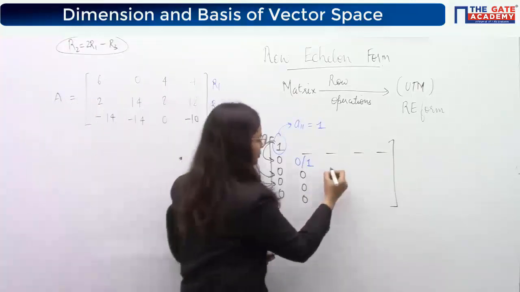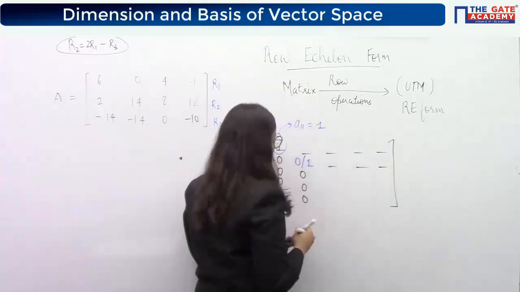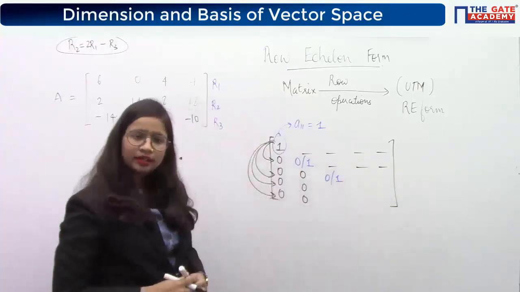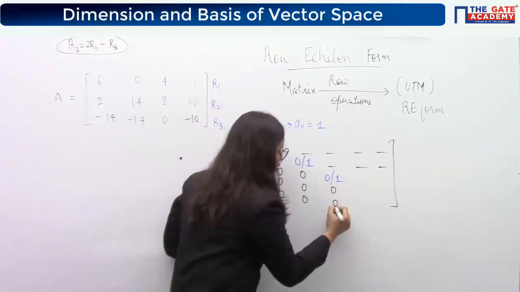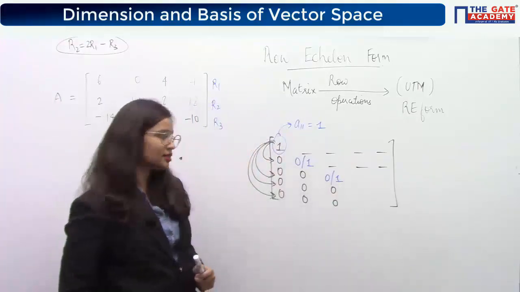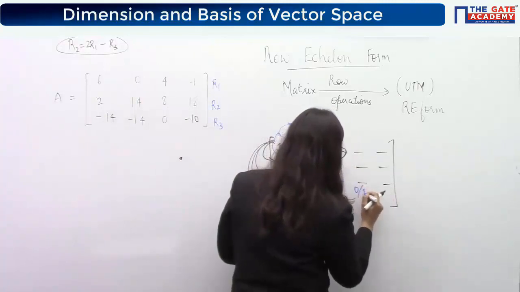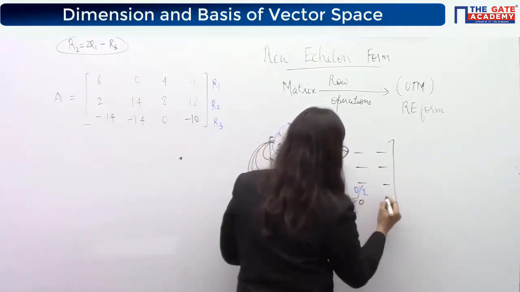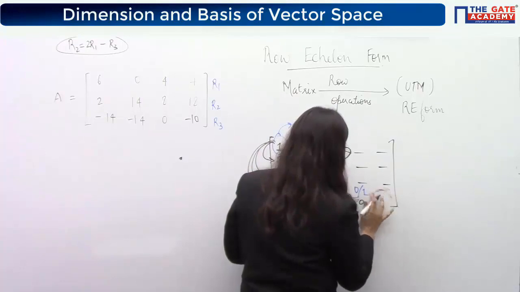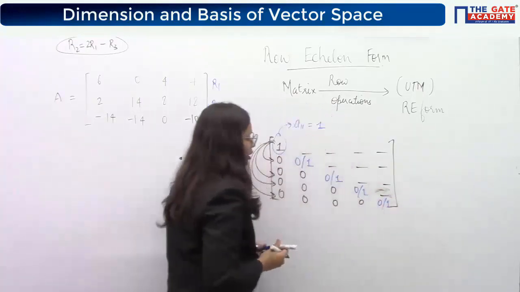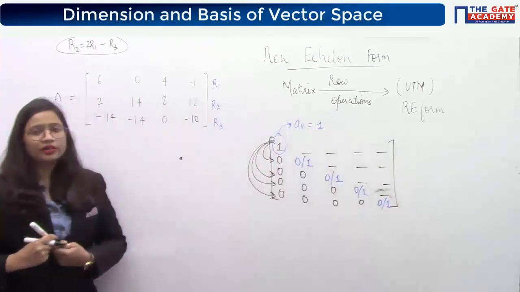And these numbers may be anything. Now again come to the diagonal element, again convert it into either 0 or 1. Now the same thing, convert the rest of the elements in that column to 0 and so on. Again this as 0 or 1, then below this as 0, and here may be 0 or 1. This is known as the row echelon form.